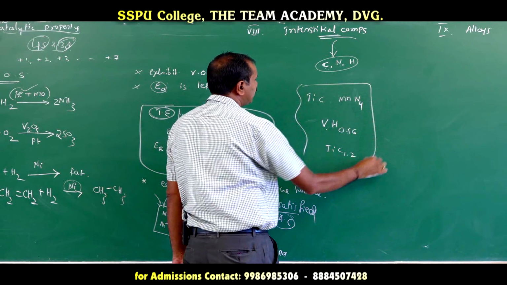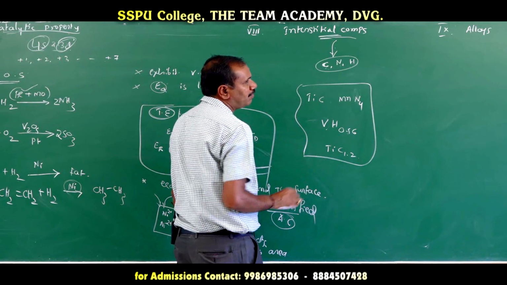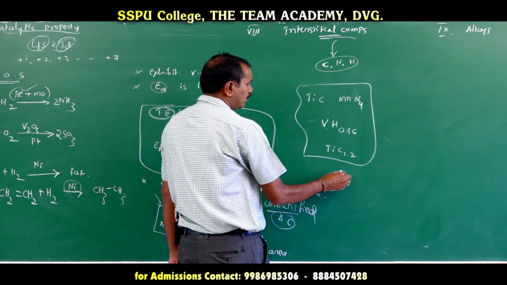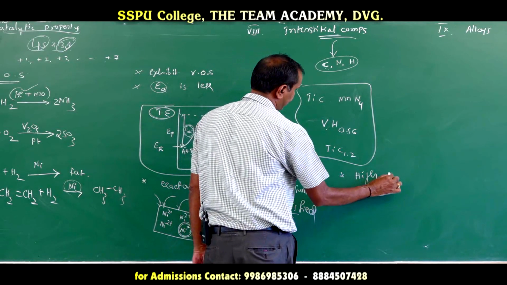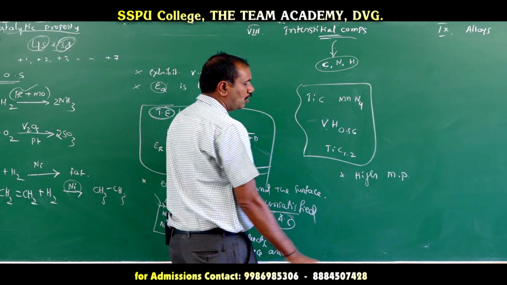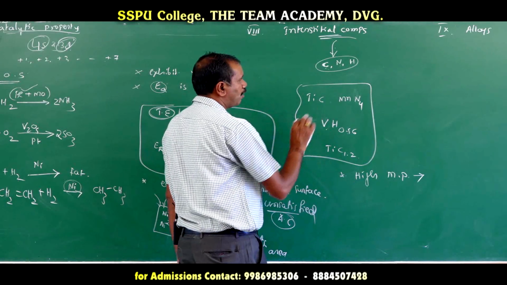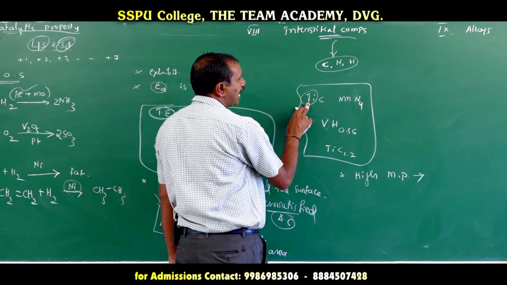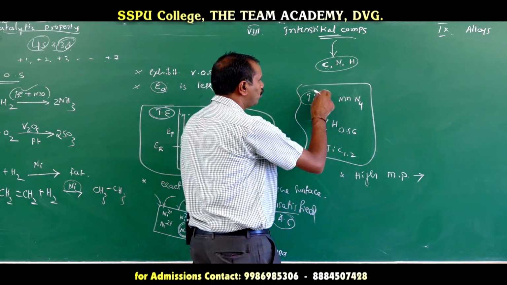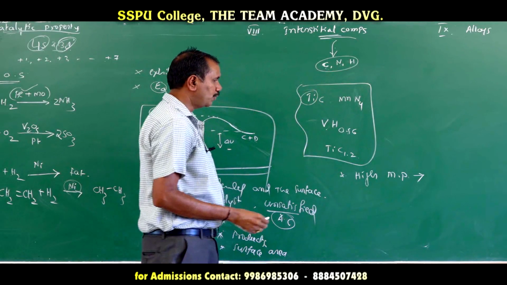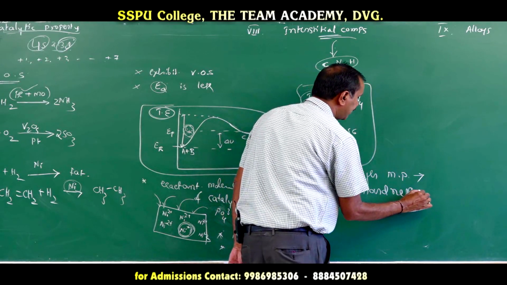Next, why can these transition elements form interstitial compounds? What are the uses, the applications, of these interstitial compounds? Once an interstitial compound is formed, it has a very high melting point. The melting point of these interstitial compounds is more than that of the original component. Compared with the metal, TiC has a higher melting point. To increase the melting point of the compounds, you have to add the smaller atoms. One. Then the hardness is also very high.